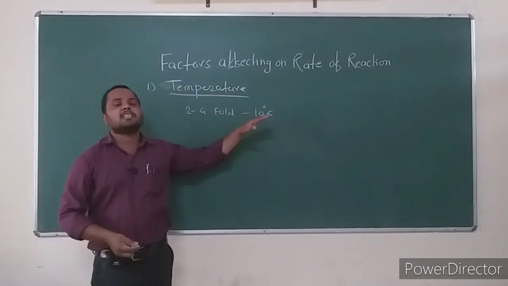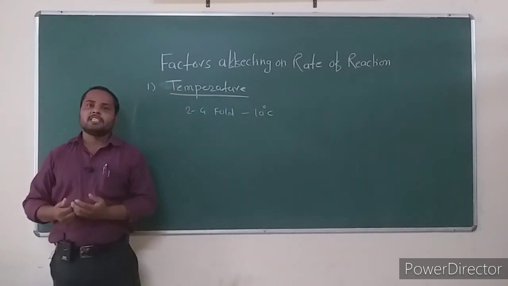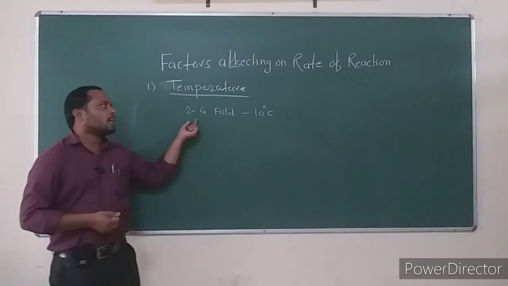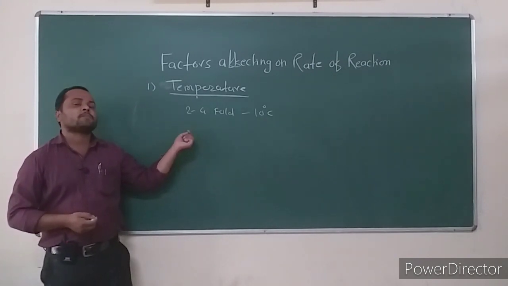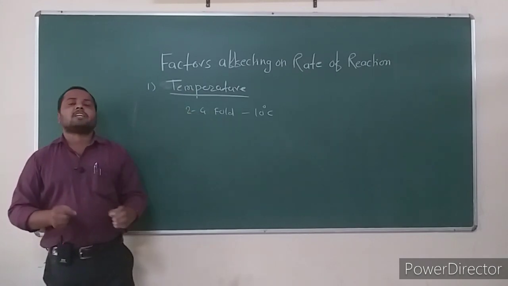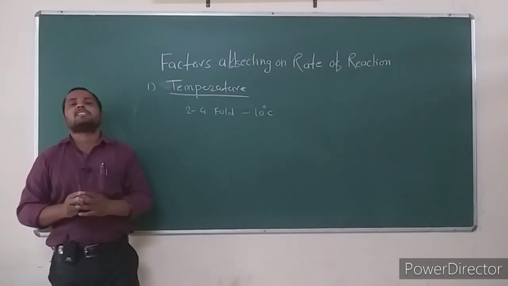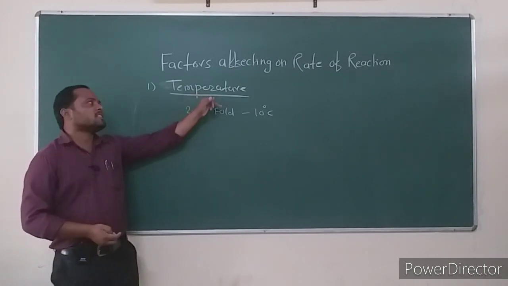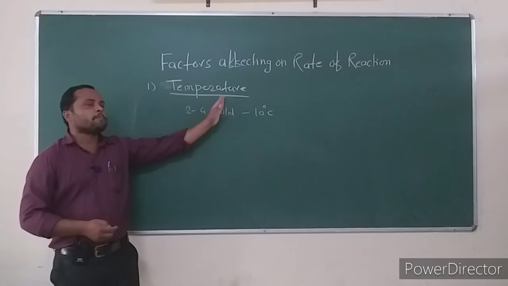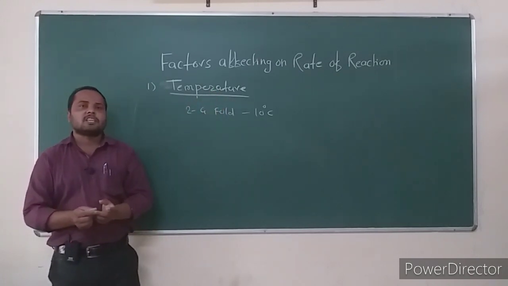As we increase the temperature of a chemical reaction, the rate of reaction also increases. By increasing the temperature by 10 degrees Celsius, the rate of reaction increases by 2 to 4 fold. This is the first factor on which rate of reaction is dependent: the temperature. At different temperatures, rates of reaction are generally different.